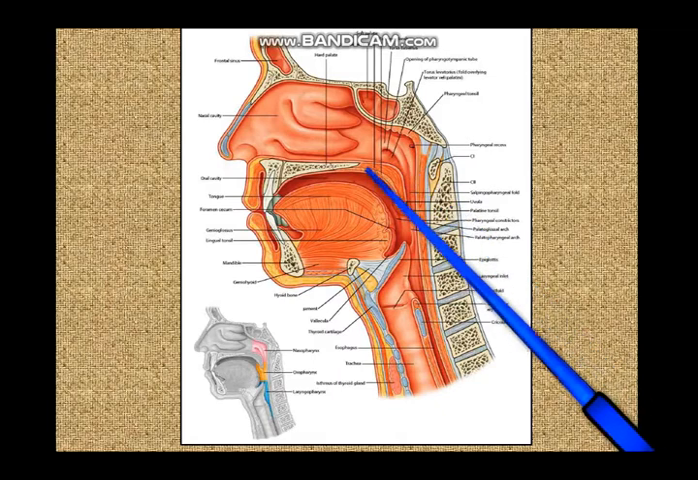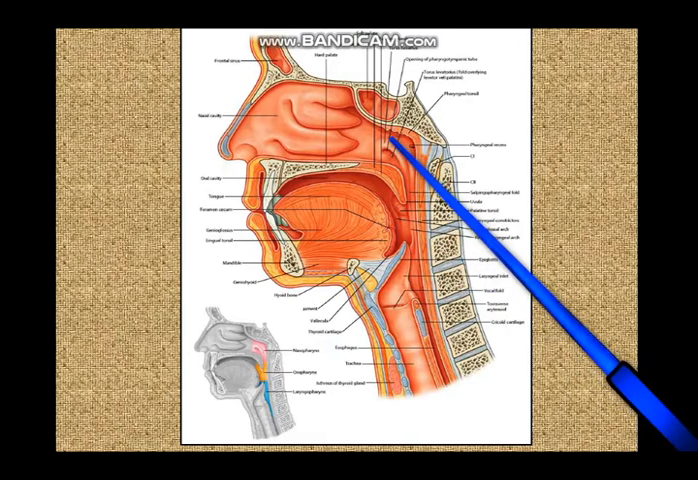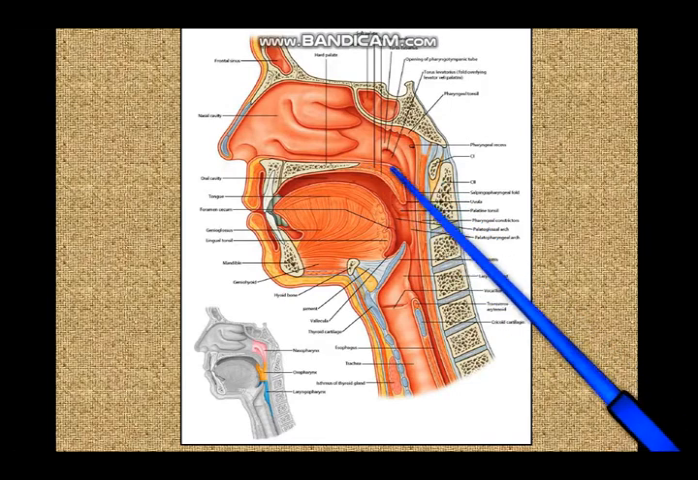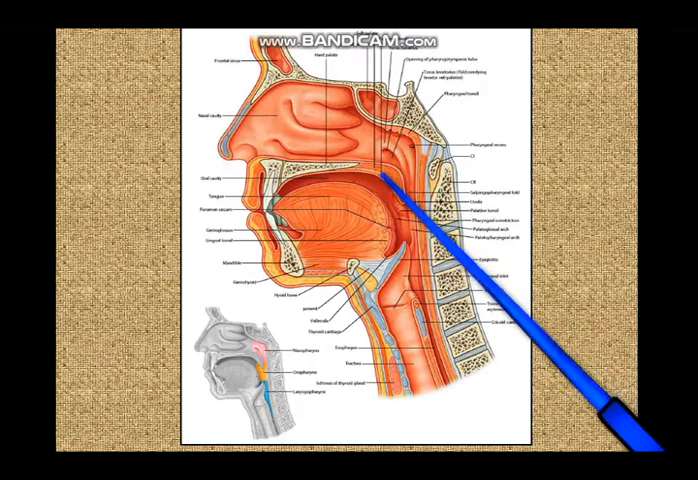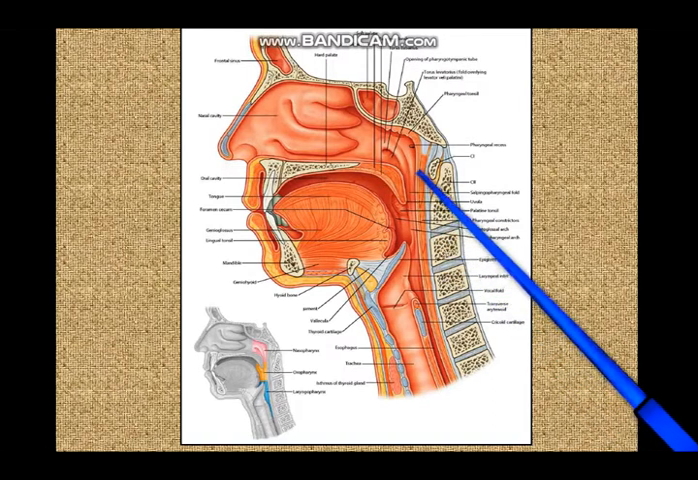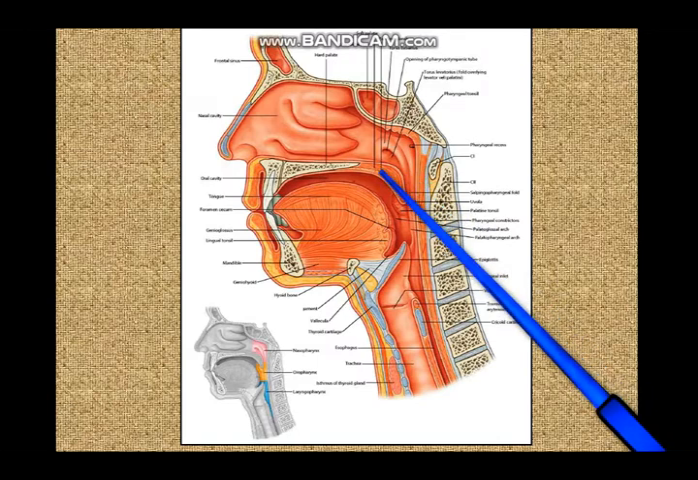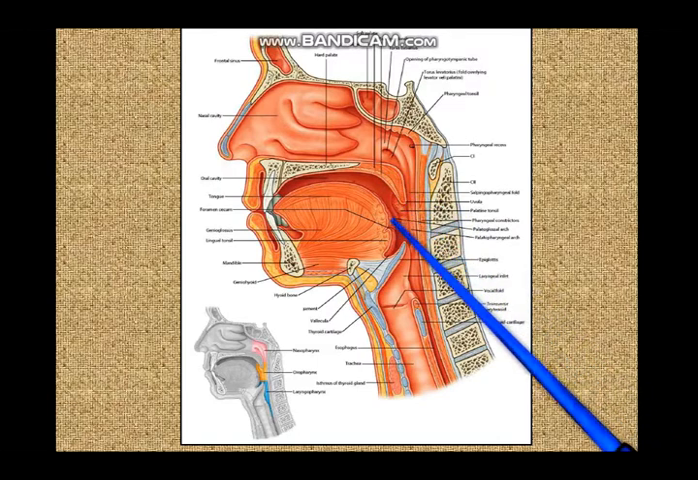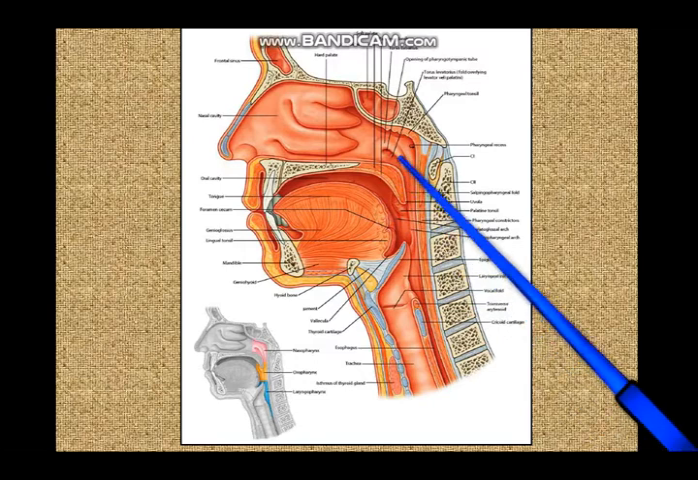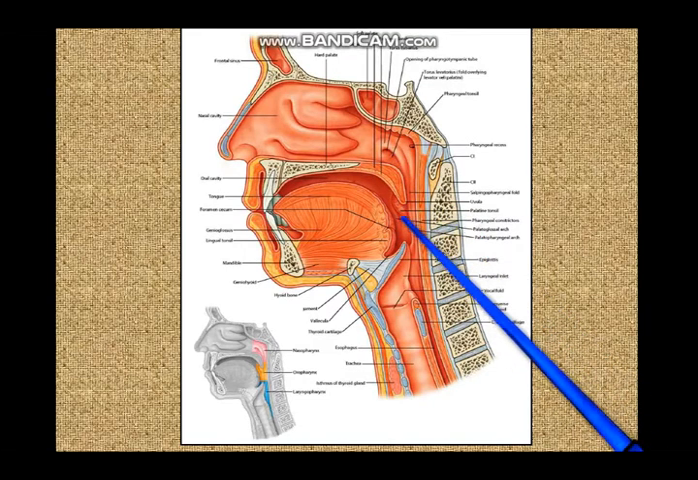So this Passavant's ridge and the soft palate form the boundary between the nasopharynx and the oropharynx, and it forms the nasopharyngeal isthmus. So this soft palate and Passavant's ridge together form the nasopharyngeal isthmus, and it prevents regurgitation of food and fluids from the oral cavity to the nasal cavity.